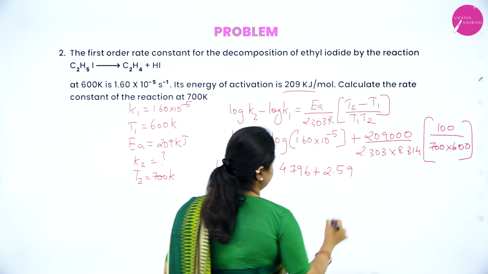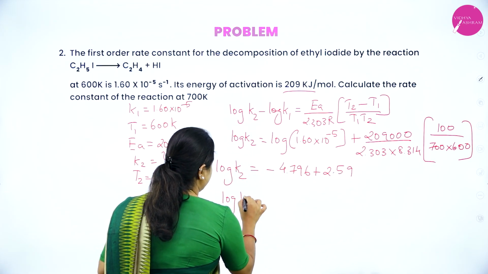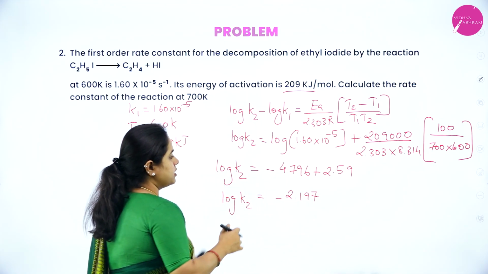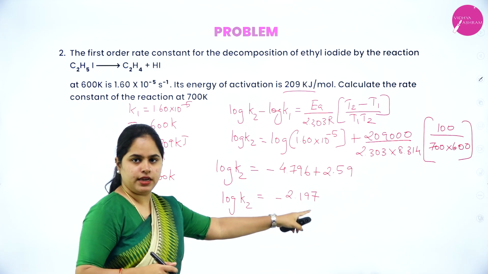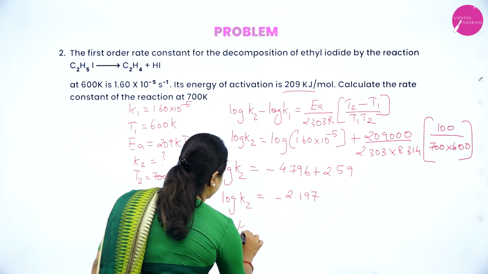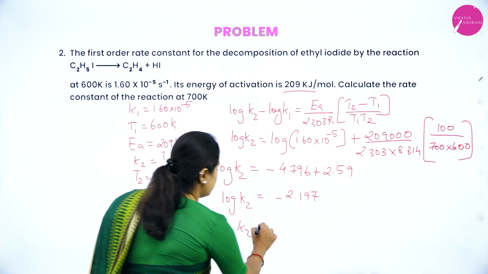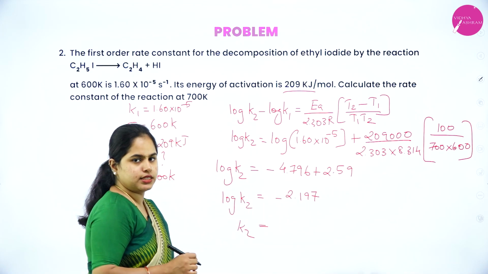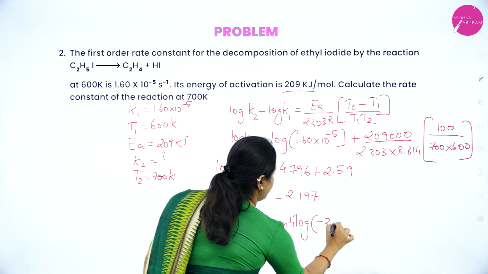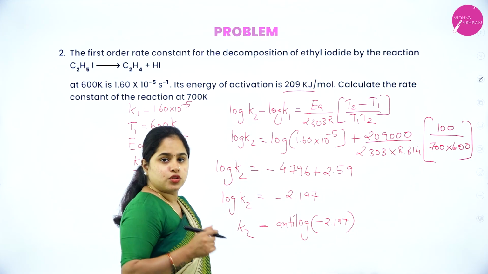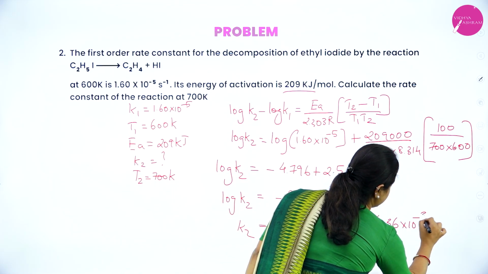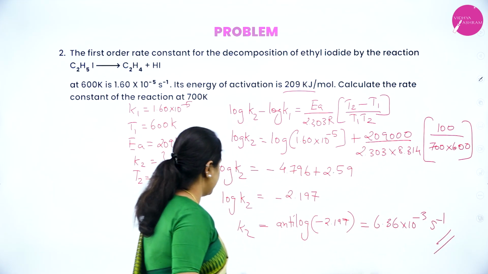Okay. So the log of this is minus 4.796 plus, once you do this calculation, you get the answer as 2.59. So log K2 will be equal to minus 2.197. That is the minus 4.796 plus 2.59, you will get minus 2.197. So how do you calculate K2? So log K2 is minus 2.197. So K2 will be anti-log of minus 2.197. Right? So that will give you a value, that is 6.36 into 10 to the power minus 3 second inverse. So this is the K2 value.